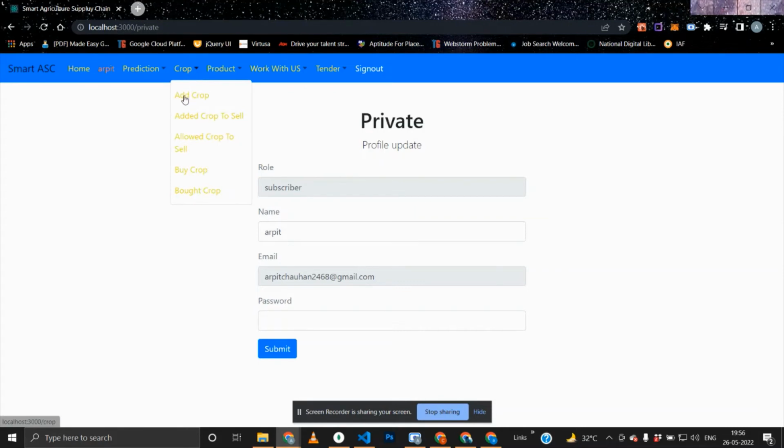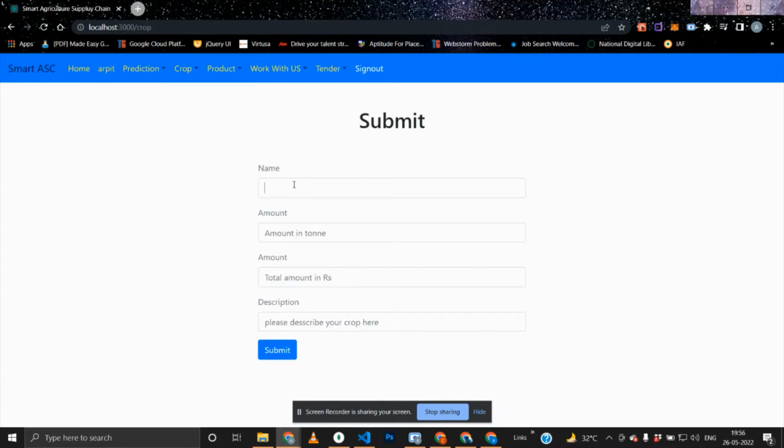Here I can add a crop to sell. Like my crop name is ABCD. Here is the amount of crop in tons, like 12 ton. Total amount, like this. Description. Here goes my description. And submit it.